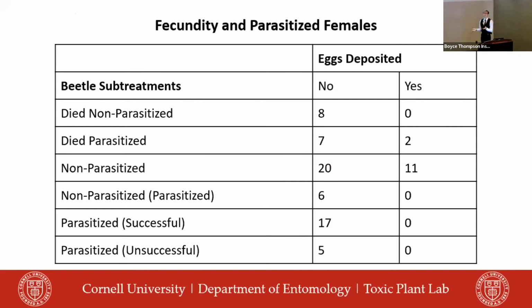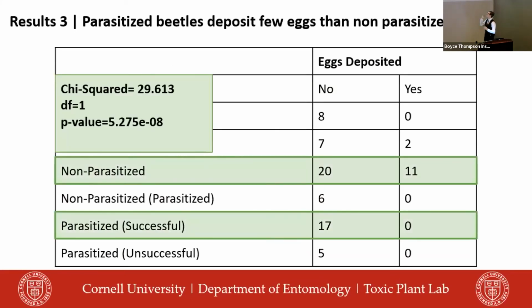But an unexpected finding was that, dealing with fecundity, or the ability to lay eggs or reproduce, in the striped cucumber beetle and parasitized females, we found that between non-parasitized and successfully parasitized, which was, again, when the parasitoid pupa emerged, non-parasitized beetles were able to produce eggs as expected, but parasitized beetles were not able to produce eggs. And this was a significant result, explaining another mechanism on how parasitoids may actually impact internal mechanisms inside an insect host.